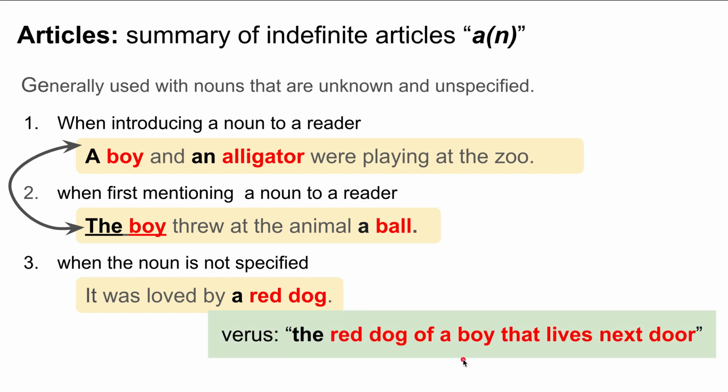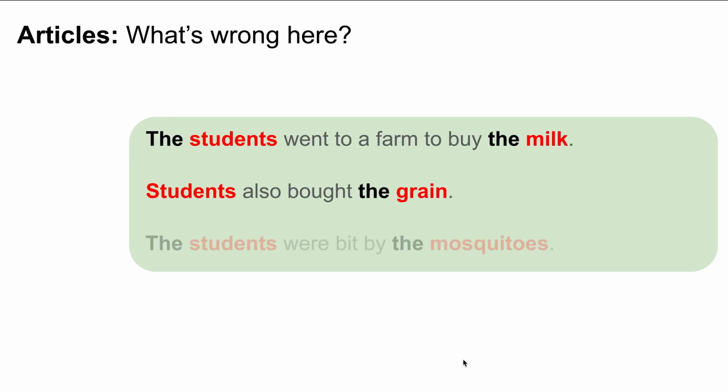Okay, moving on now, we're going to look at the zero article. Again, I'm going to read this paragraph. Please take about 10 seconds afterwards to think about what errors are present in article usage. The students went to a farm to buy the milk. Students also bought the grain. The students were bit by the mosquitoes. Take 10 seconds to think about the article usage errors that are present here.